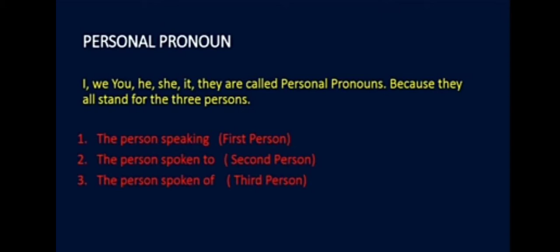The person speaking will be the first person. The person spoken to, that is the second person. The person spoken of, that will be the third person. In a sentence we have 3 persons: the one who is speaking will become the first person, the person spoken to is the second person, and the person spoken of will be the third person.